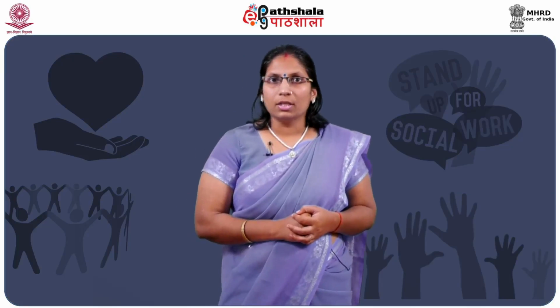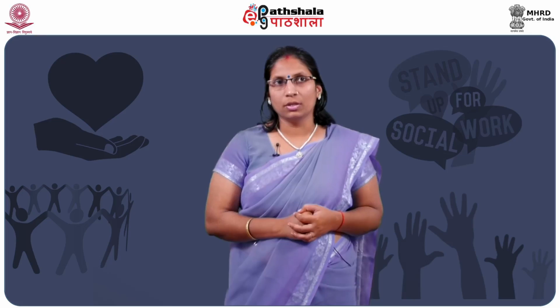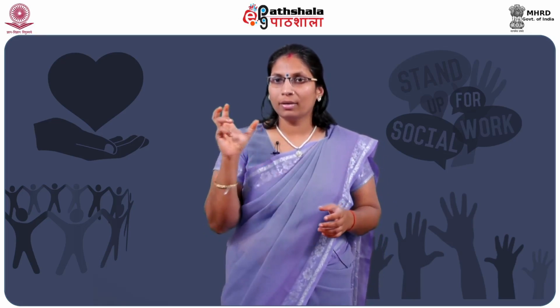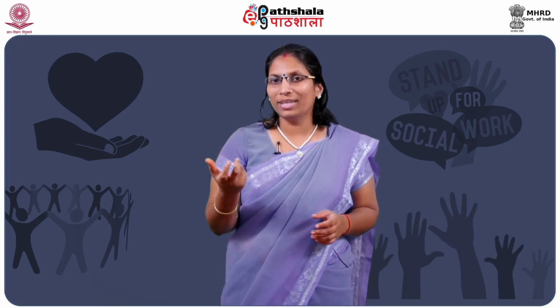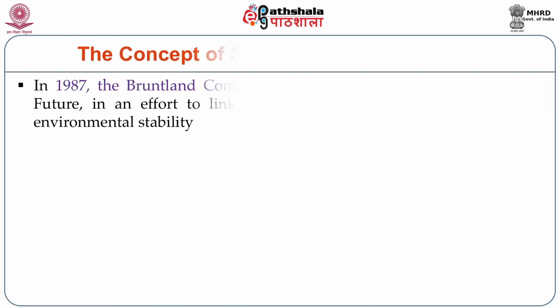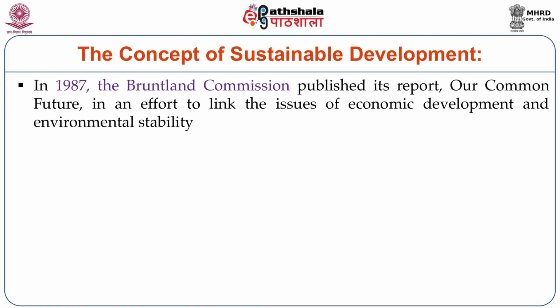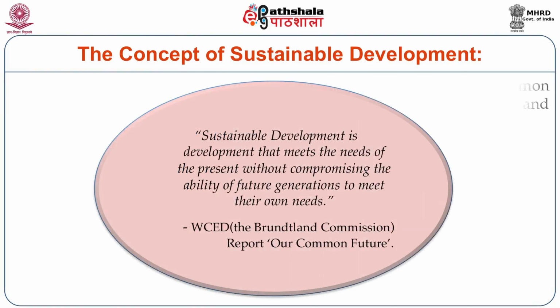Why are we looking for sustainable development, and how has this concept been emerging? The definition, or the connotative meaning, of sustainable development has been given by the Brundtland Commission, which published Our Common Future in 1987. So they have given an official definition: sustainable development means development that meets the needs of the present without compromising the ability of future generations. So this is called our common future.